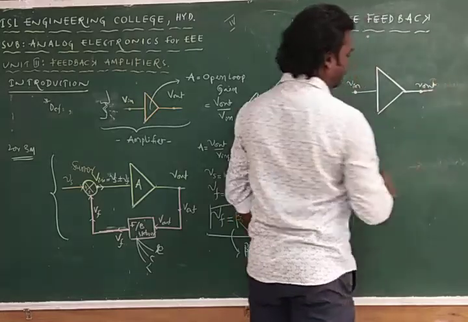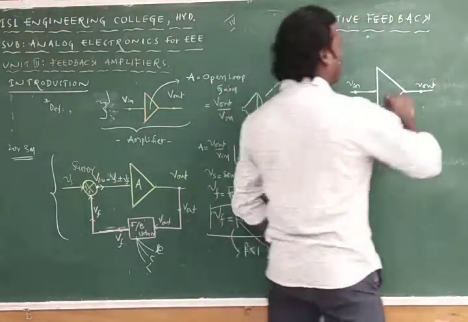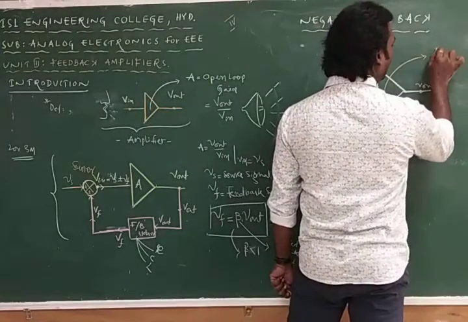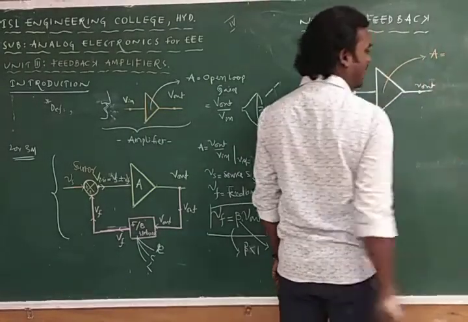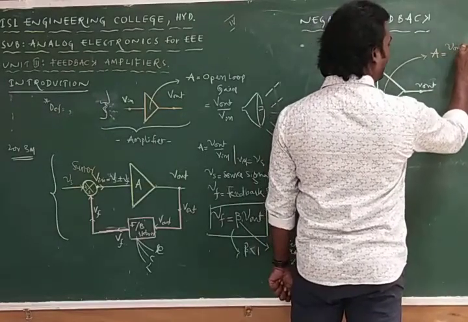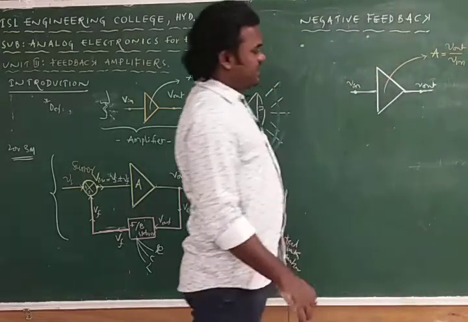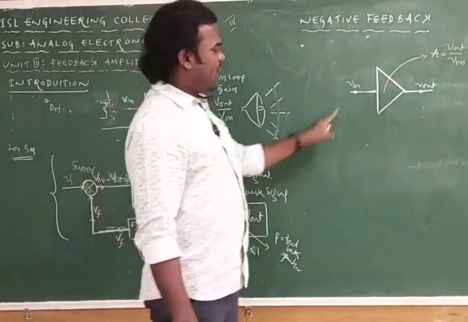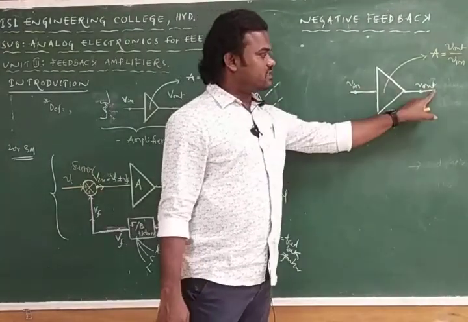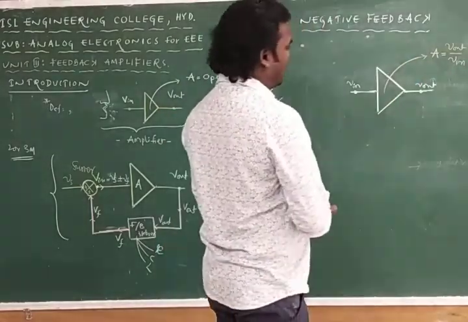Without employing feedback, it will have a gain. That gain is called the open loop gain. Open loop gain is denoted with A, and gain is always the ratio of output to input, Vout by Vin. This is a simple amplifier, the input is Vin, the output is Vout, and it has open loop gain A.